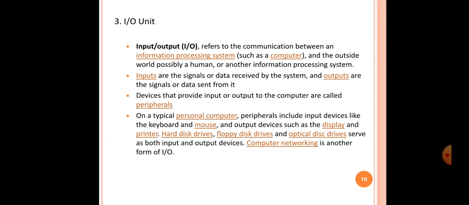Now we are going to learn what is the input output unit. The input output unit refers to the communication between an information processing system such as a computer and the outside world, possibly a human or another information processing system.